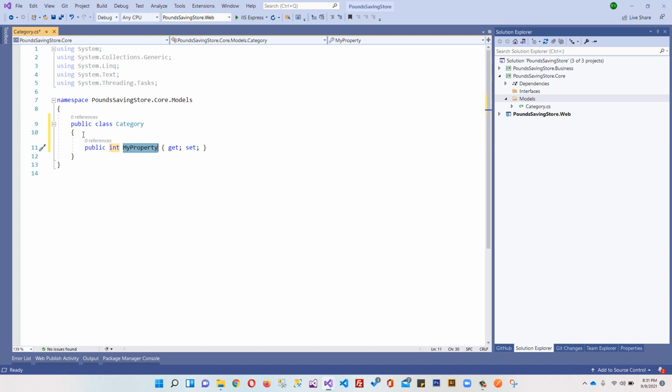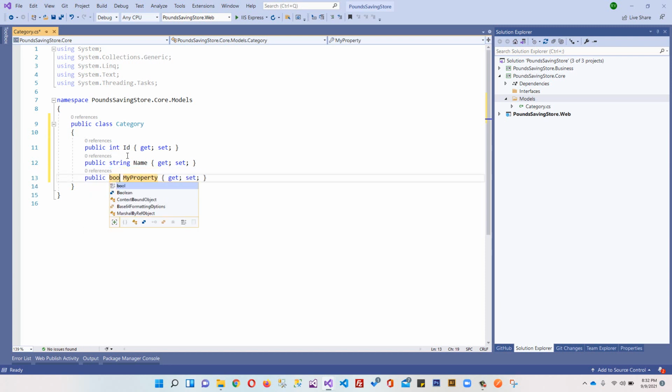Okay, so it will have ID, and I'm not going to explain what this ID means. Basically, by convention, it will be the primary key of our table. Automatically, Entity Framework will identify it, it's convention based, and I don't need to worry about that again and again. Okay, so we have ID, and then we have category name, and then we have a Boolean property, IsDeleted, to make sure whether this category is deleted or not deleted.